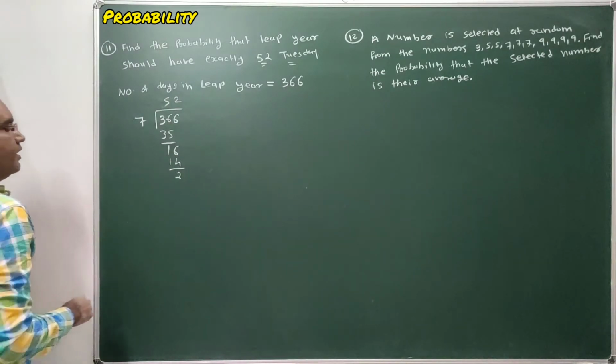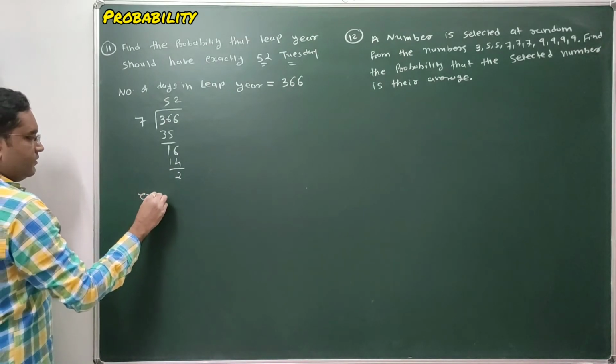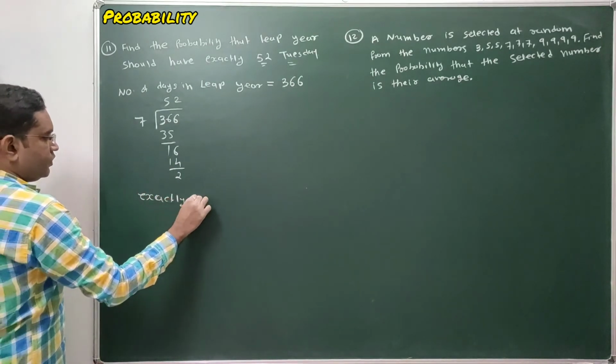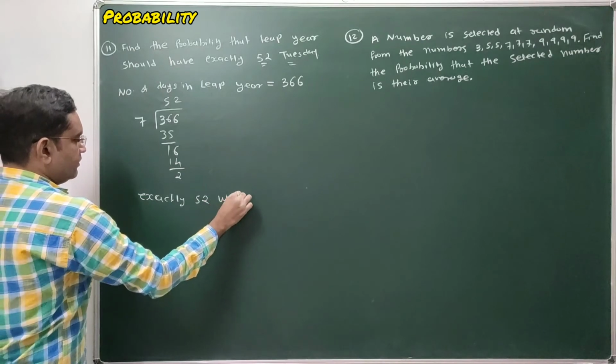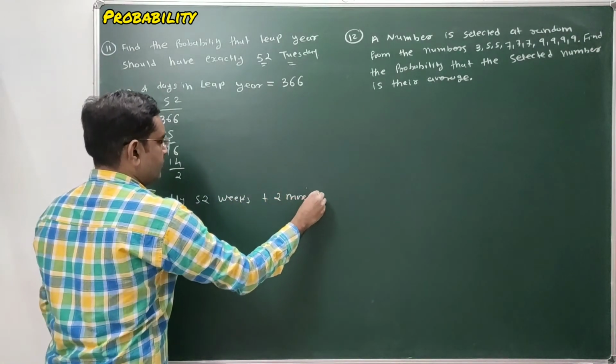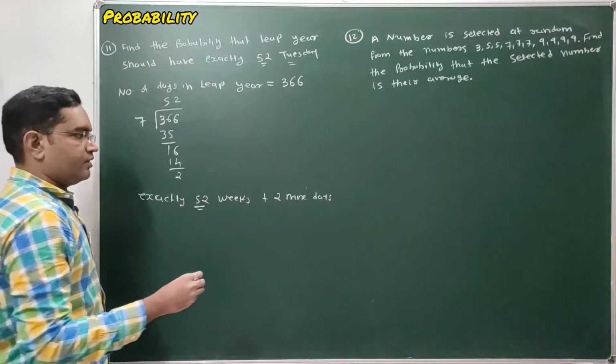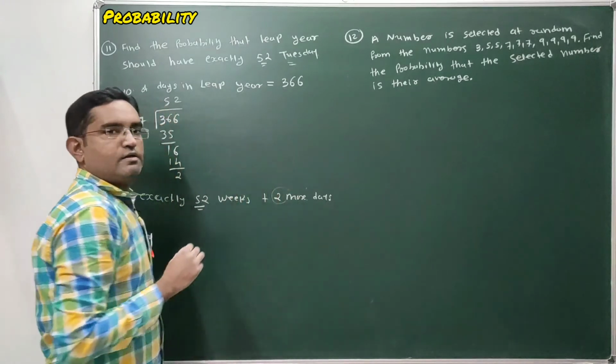So 2 days are left. So a leap year consists of exactly 52 weeks plus 2 more days.